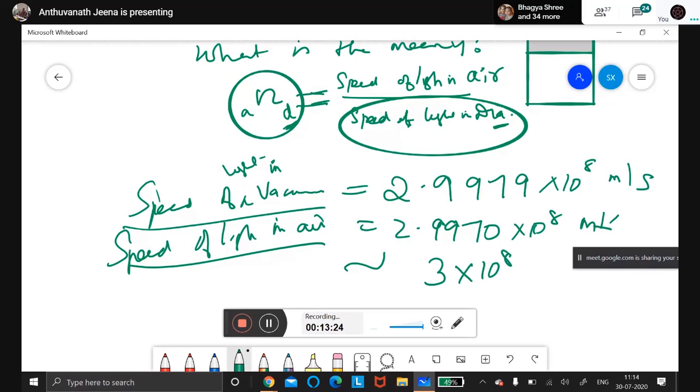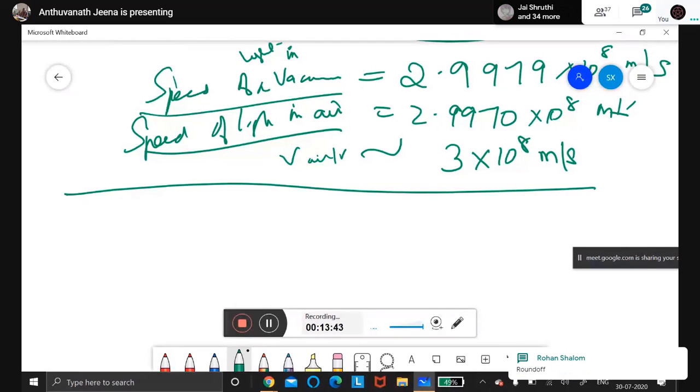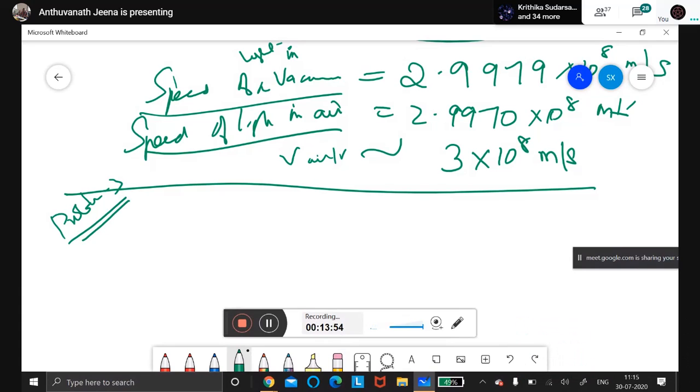What is 3 into 10 to the power of 8? Speed of light in air. Very good. The speed of the light in vacuum or air, we can write approximately 3 into 10 to the power of 8. Now, problem number 3. It's an easy problem compared to our trigonometry problems and quadratic equation problems. These are very easy. Just like that we can complete and finish it.